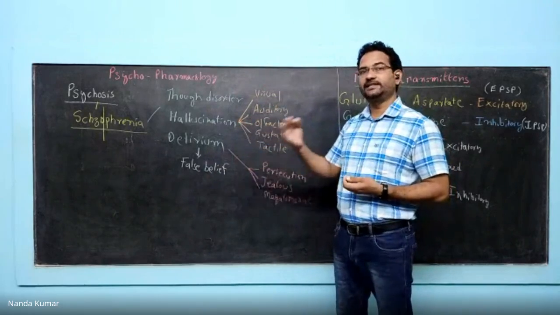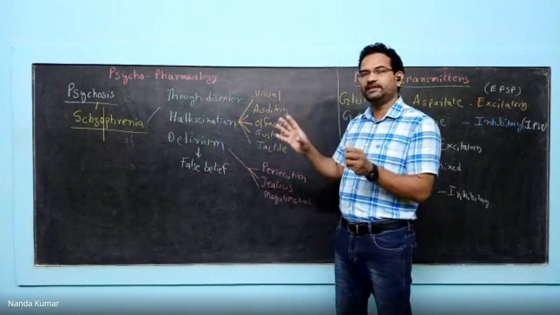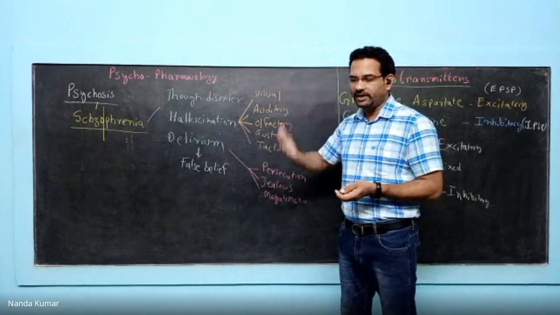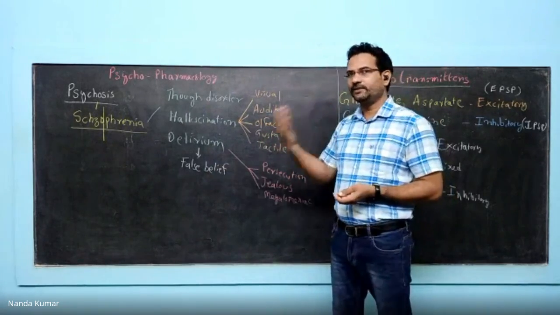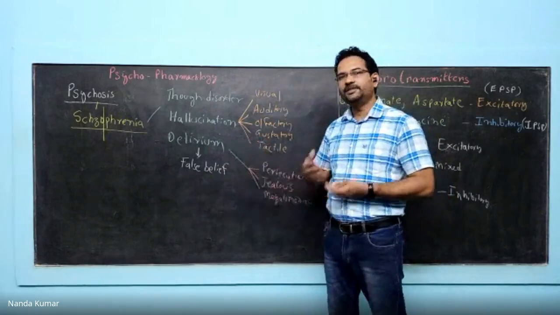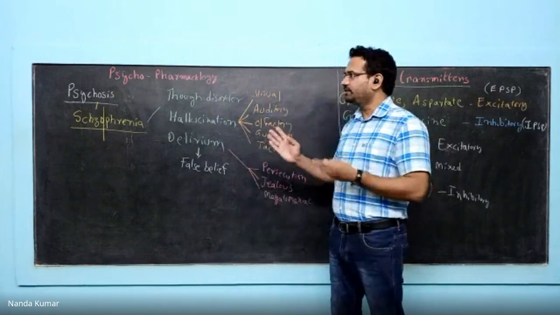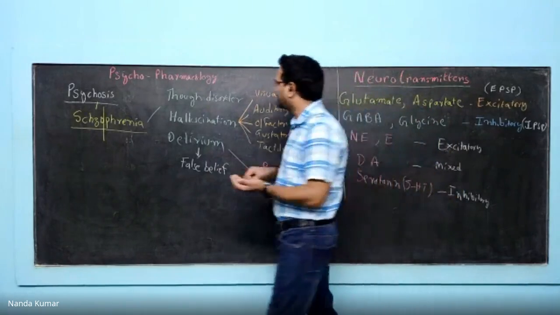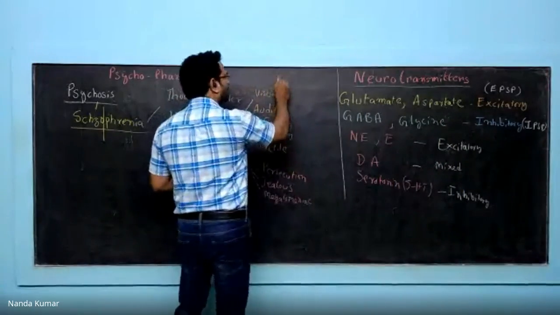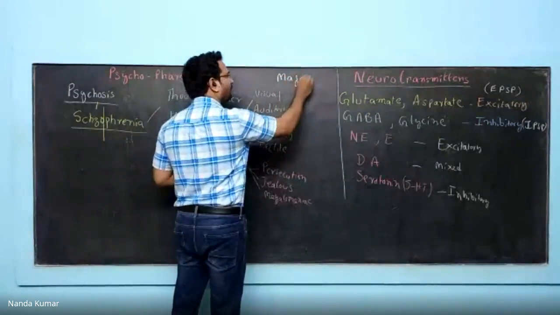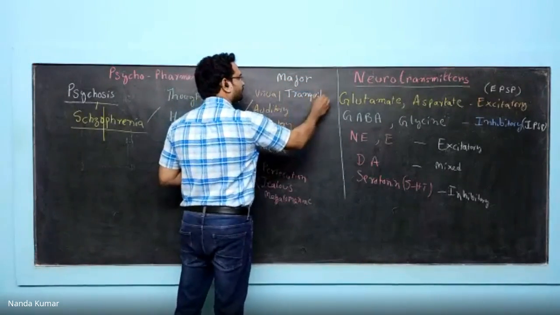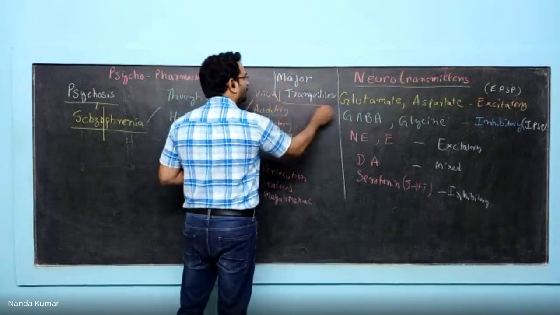Hallucination is false sensory perception. They will see certain things even though they are not there. They can hear something even though it is not there. They feel, taste, and smell something even though it is not there. Delirium is false belief. The drugs used to treat them are known as antipsychotics. They are also known as major tranquilizers. Now understand this word, tranquilizers.